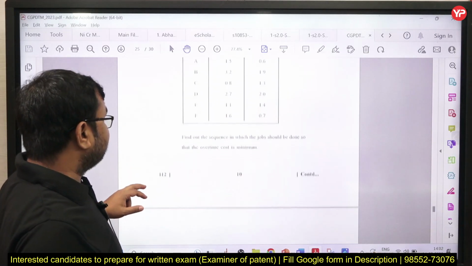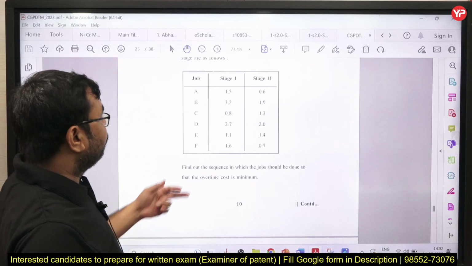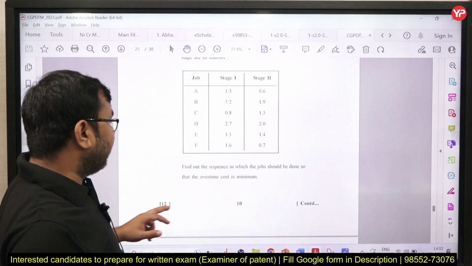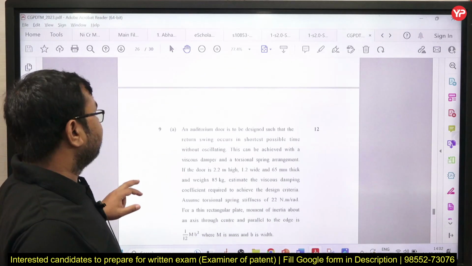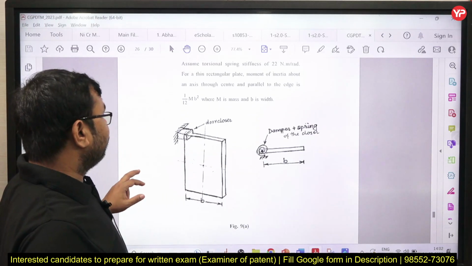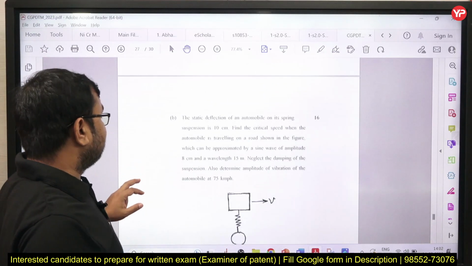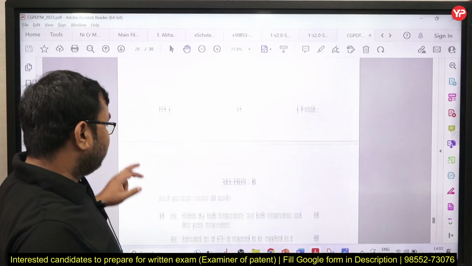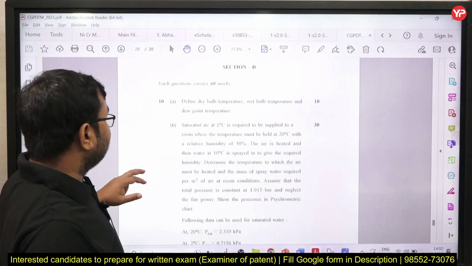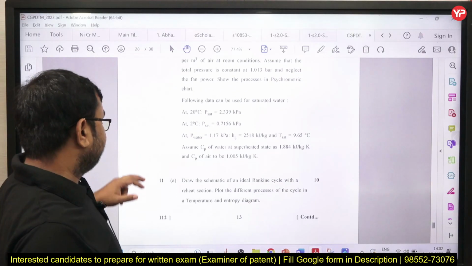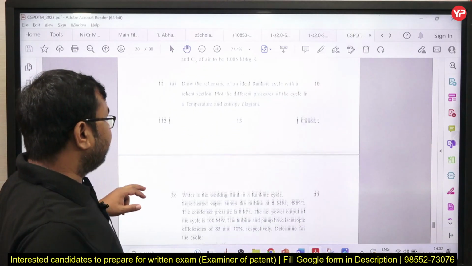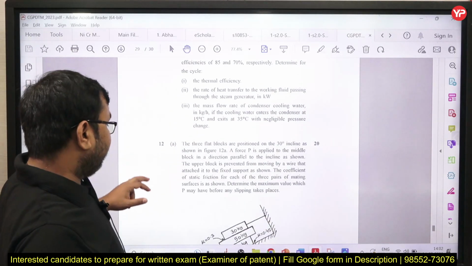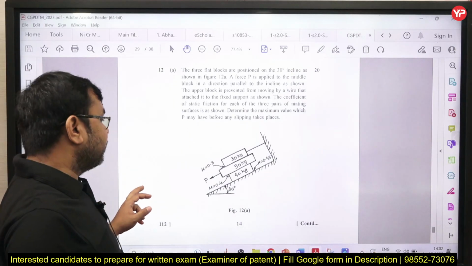This is from manufacturing: you need to find out the sequence in which the jobs should be done so that the overtime cost is minimum, correct. And this is from an air conditioning question, and this is a design question, strength of materials and design, this is from theory of machines. So the whole syllabus is covered, this is from RAC, is it clear. And this is the Rankine cycle, this is from thermal power plant, this is also from thermal power plant, and this is from simple mechanics, correct.